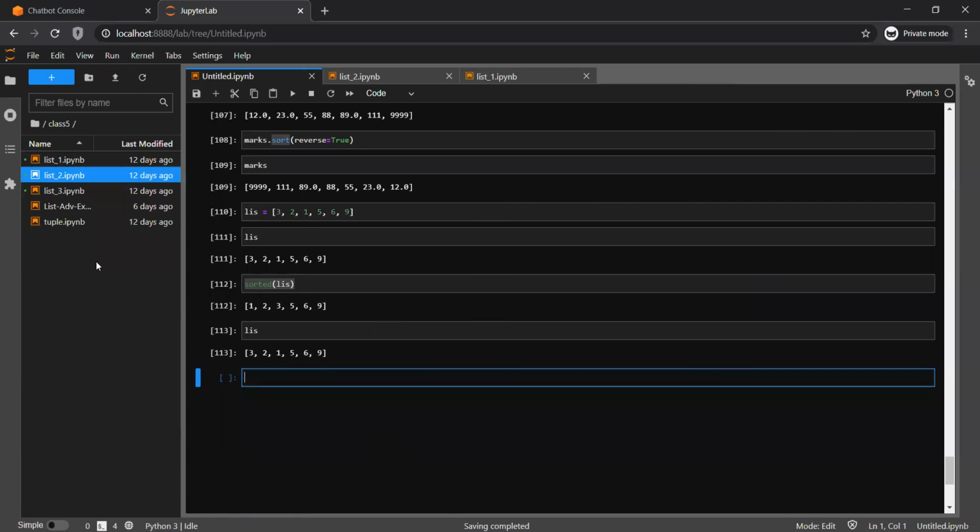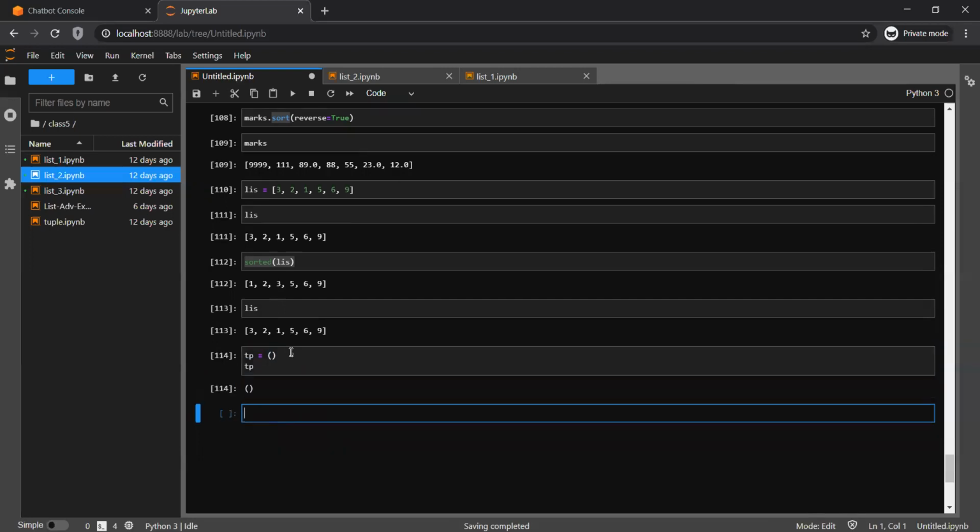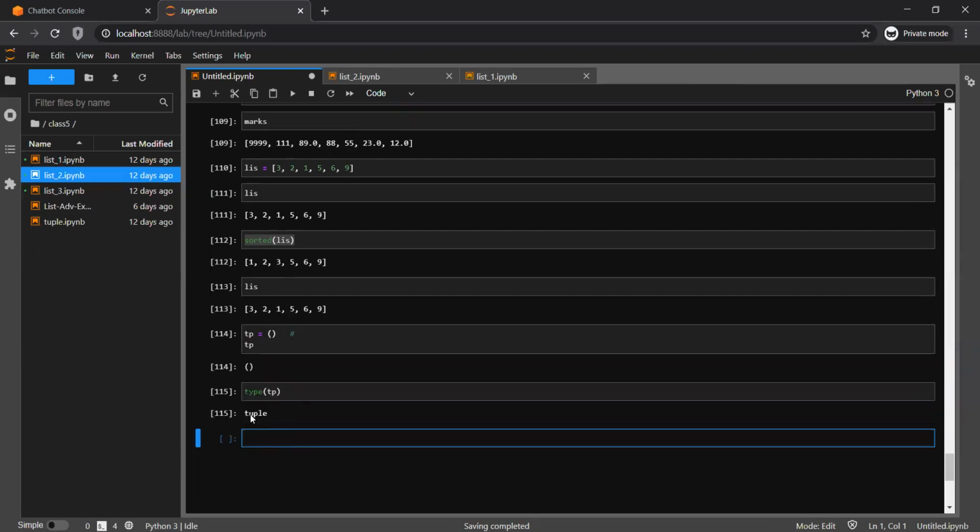Now quickly I'm coming to a tuple. It will take hardly 5 minutes, so just bear with me. A tuple is the same as a list. The only difference is how a tuple is created. A tuple is always created with round brackets. Remember, it's not a square bracket, it's round brackets. So this is the empty tuple. If I check the type of TP, it's a tuple. A tuple is created by round brackets.